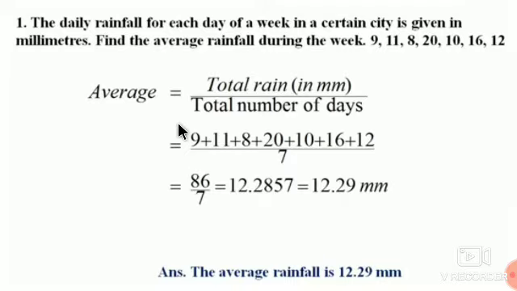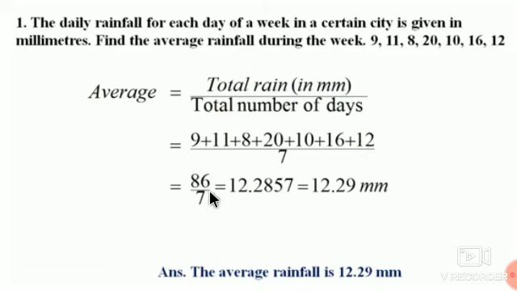Example number 1. The daily rainfall for each day of a week in a certain city is given in millimeters. Find the average rainfall during the week: 9, 11, 8, 20, 10, 16 and 12. Here you have to write what information is given. Average is equal to the total rain in millimeters, meaning you have to add all these numbers, then divide by the total number of days. Write all these numbers in addition form: 9 plus 11 plus 8 plus 20 plus 10 plus 16 and plus 12. So how many days are there? 1, 2, 3, 7. So divide by 7 here.